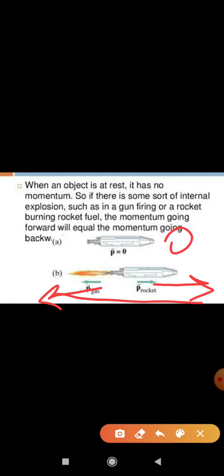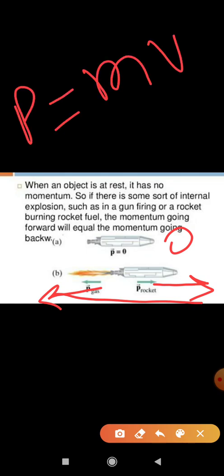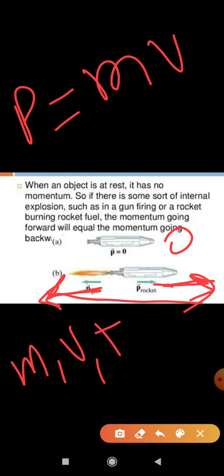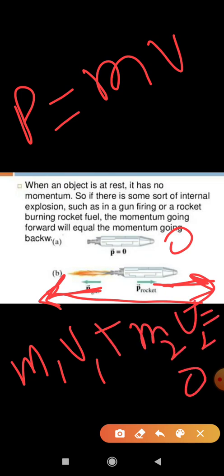So in the rocket case we consider m1 v1 plus m2 v2 is equal to 0.